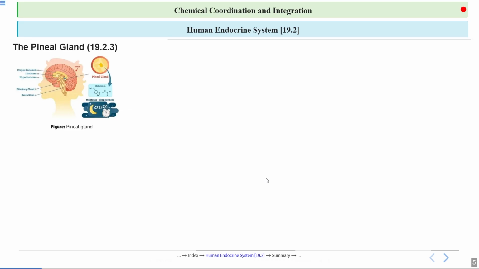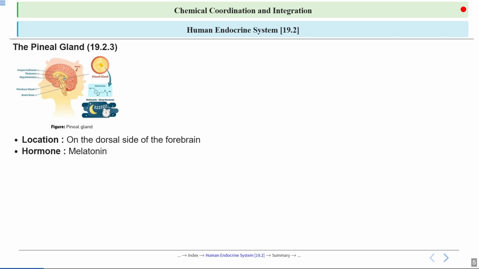Pineal gland. It is located on the dorsal side of the forebrain and it is a small endocrine gland that plays a key role in regulating circadian rhythm by producing melatonin, which helps control our sleep-wake cycle. As I have just discussed, it is located on the dorsal side of the forebrain and it is a small endocrine gland that produces the hormone melatonin.